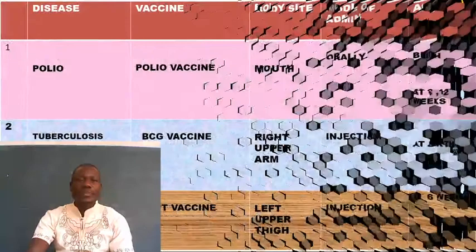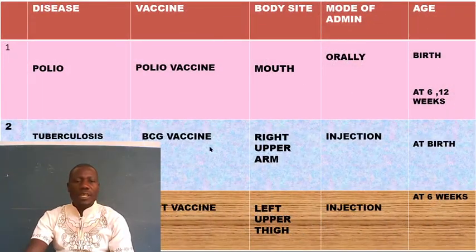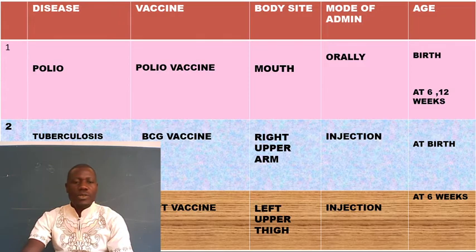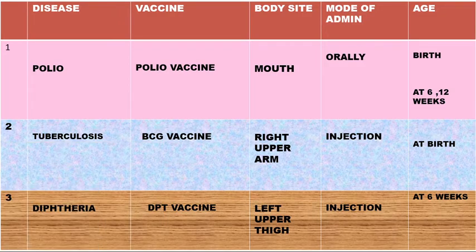To start with, here we have a table, and I want you to look at that table. That table has a column for disease, a column for vaccine, and a column for body site, mode of administration, and then the age. Remember that in the last lesson we talked about examples of childhood immunizable diseases and other diseases. Today, I just want to talk about the childhood immunizable diseases in detail.